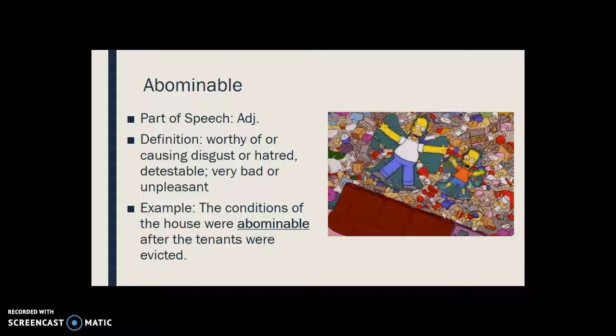Abominable is an adjective. Abominable means worthy of or causing disgust or hatred, detestable, very bad, or unpleasant. So, for example, the conditions of the house were abominable after the tenants were evicted.